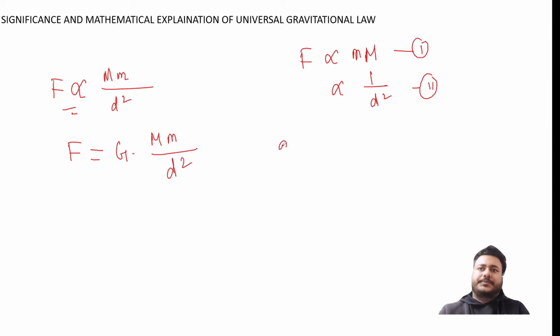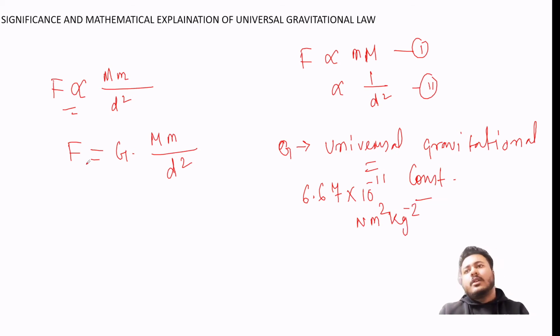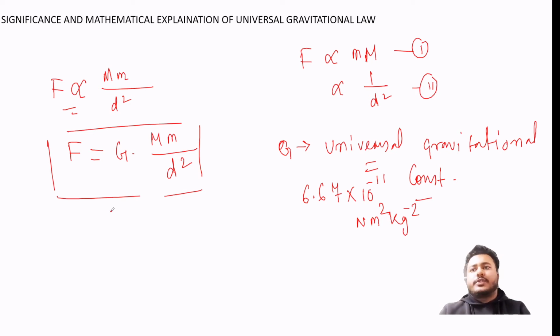And what is G? This G is known as the universal gravitational constant. That means its value never changes in the universe, and the value is 6.67 into 10 raised to the power minus 11, and its unit is Newton meter square per kg square, that is N m^2 kg^-2. So this is the expression of gravitational force.